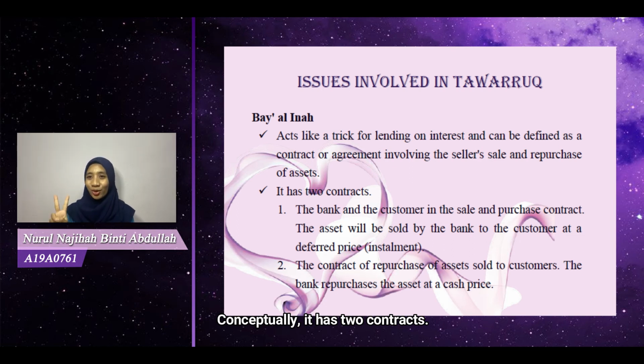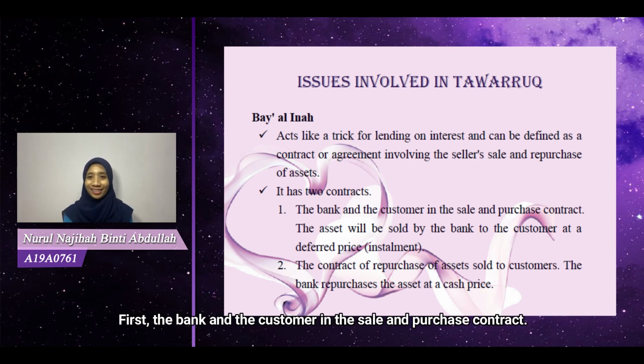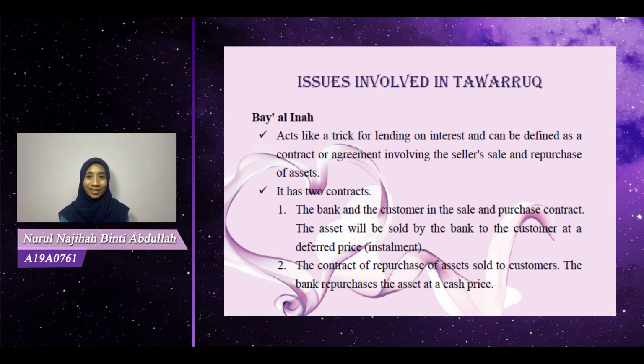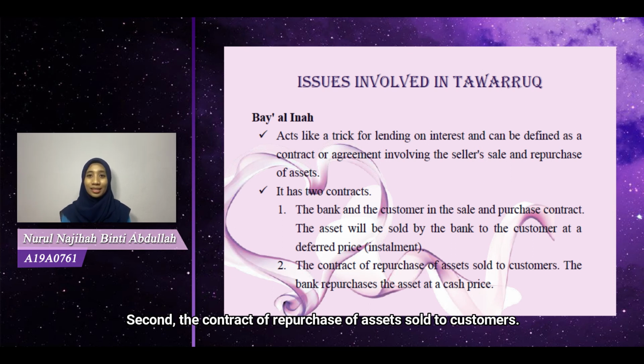Conceptually, it has two contracts. First, the bank and the customer enter a sale and purchase contract. The asset will be sold by the bank to the customer at a higher installment price. Second, the contract of repurchase of the asset sold to the customer. That is, the bank repurchases the asset at a cash price.